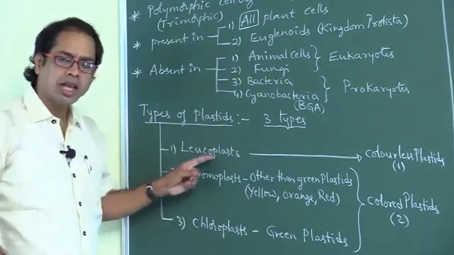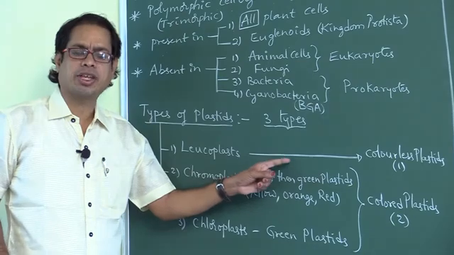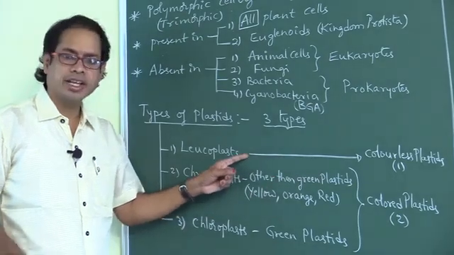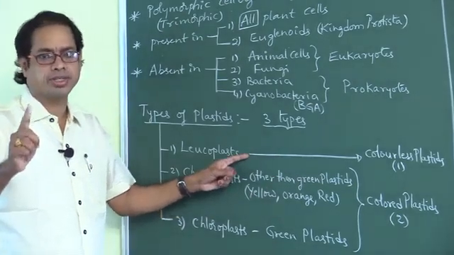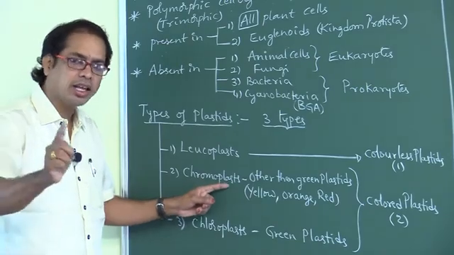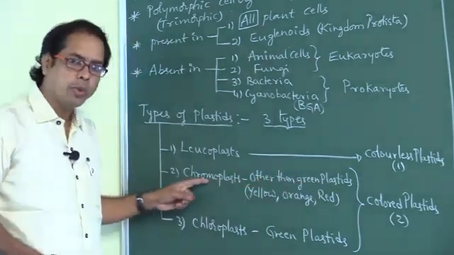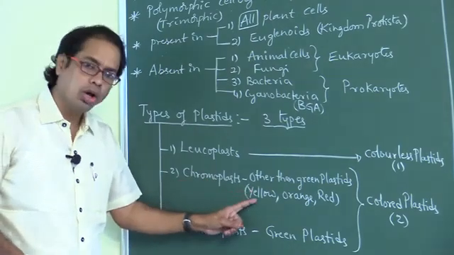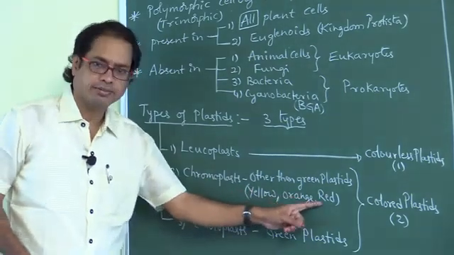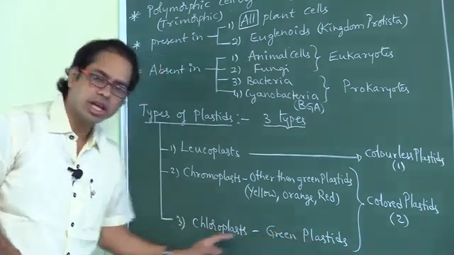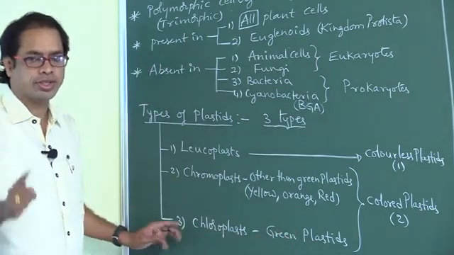Leucoplasts are colorless plastids, which can be treated as white colored plastids. Chromoplasts are other than green colored plastids; they appear yellow, orange, red. Green colored plastids are called chloroplasts.